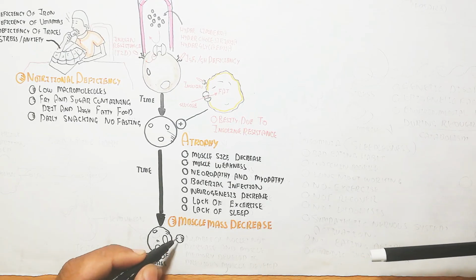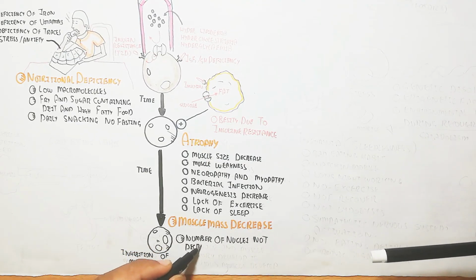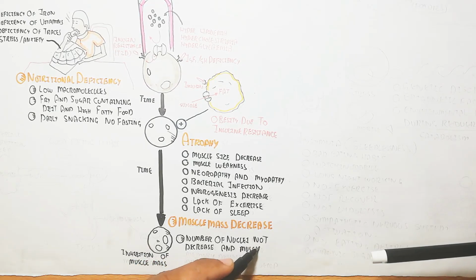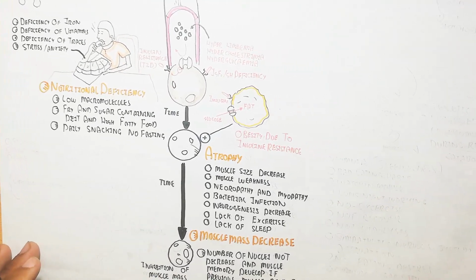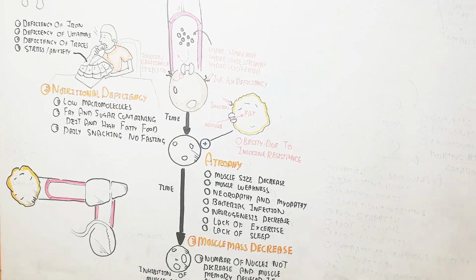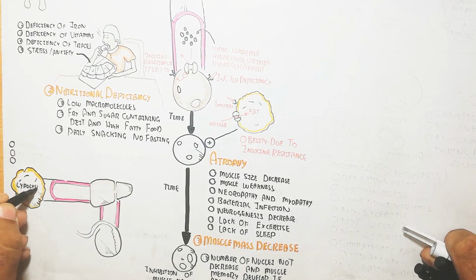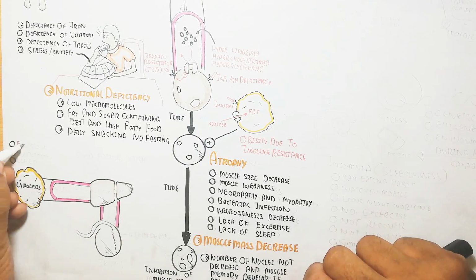When muscle mass decreases, the number of nuclei does not decrease, and muscle memory develops if the muscle developed previously. So you can reverse it via exercise, diet and sleep. Remember, this is if you are not complicated by disease, if you are normal. Exercise, nutrition and sleep will trigger lipolysis.